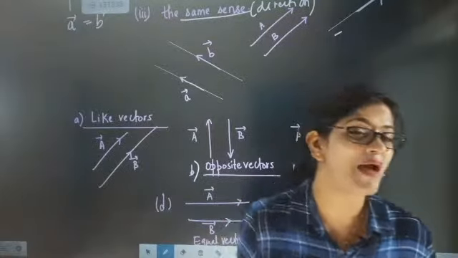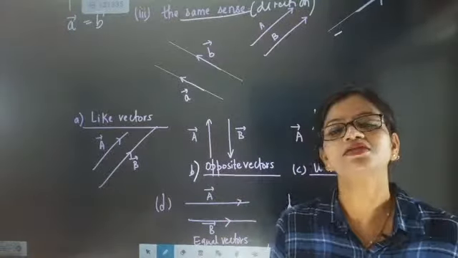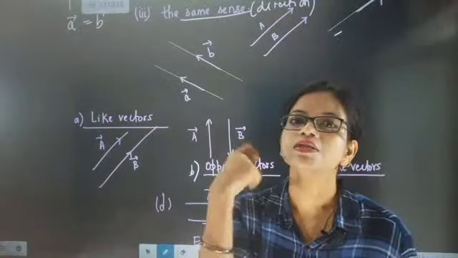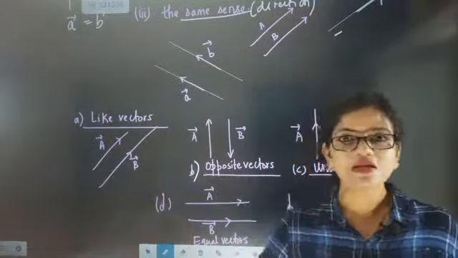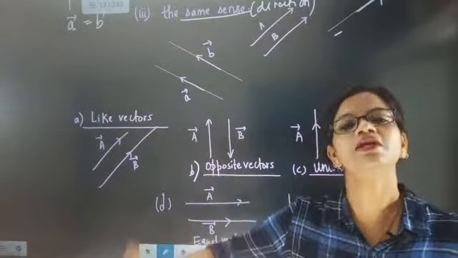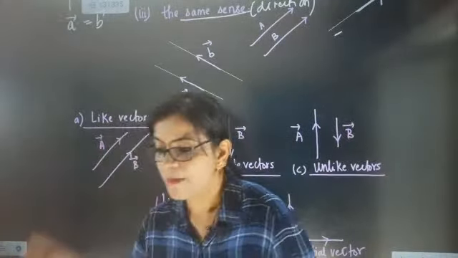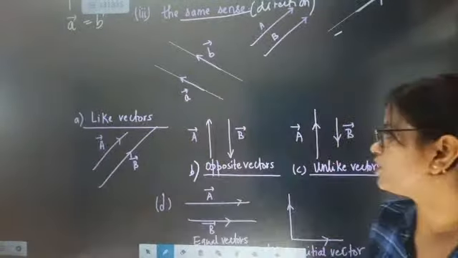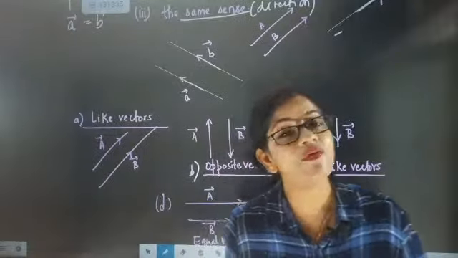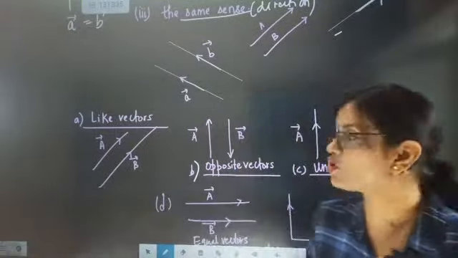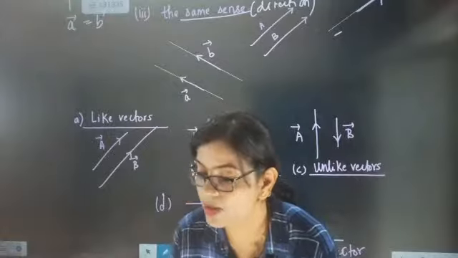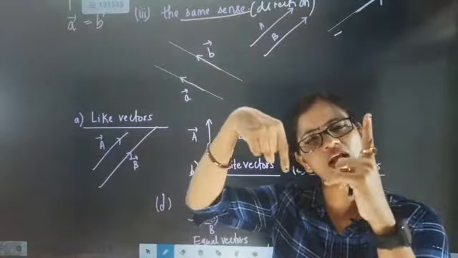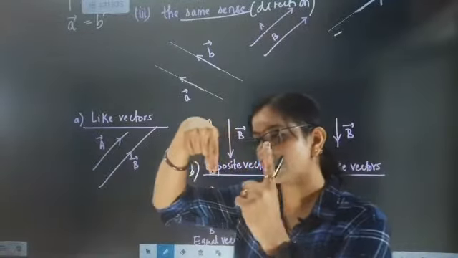Opposite vectors have one big problem. They can have the same magnitude and parallel support, but different direction. This is exactly the most important point. So opposite vectors are the vectors which point like this and like this. See my fingers, their directions are exactly opposite to each other.